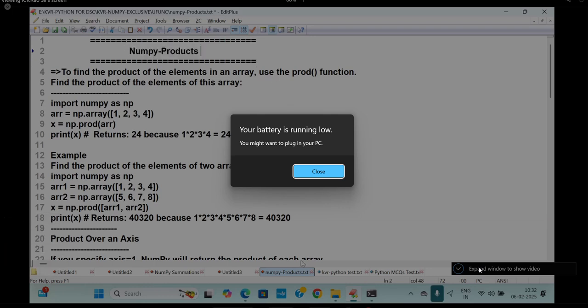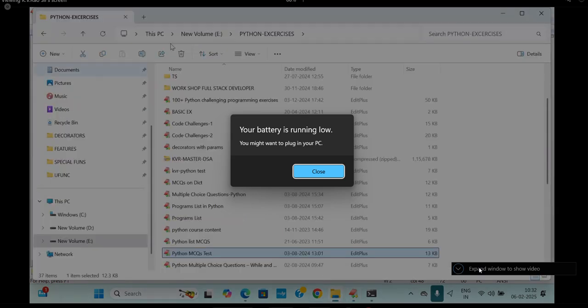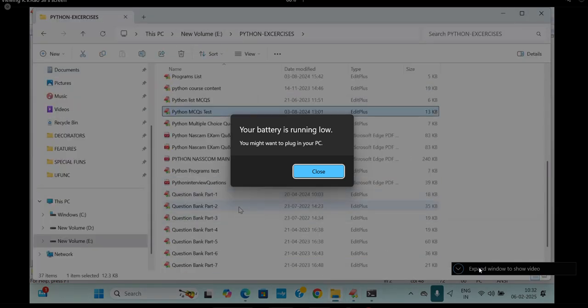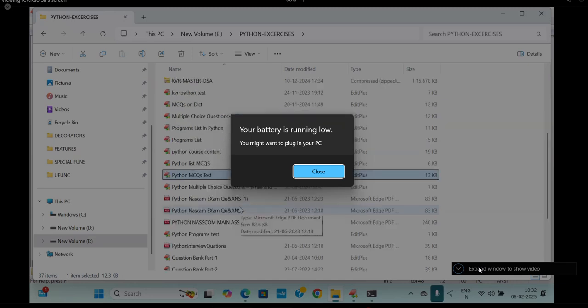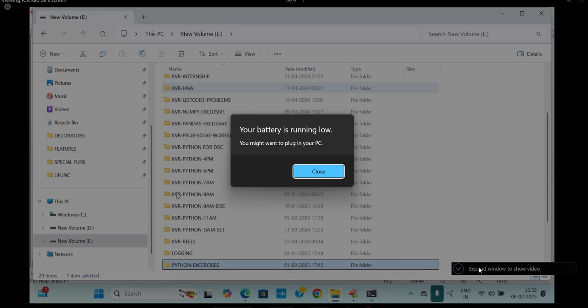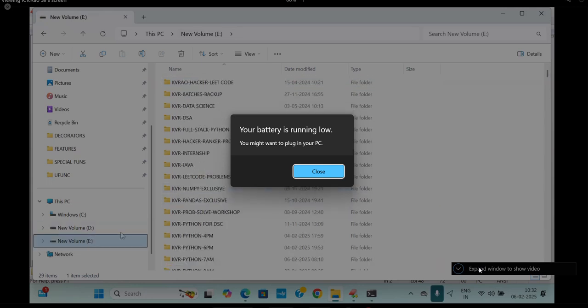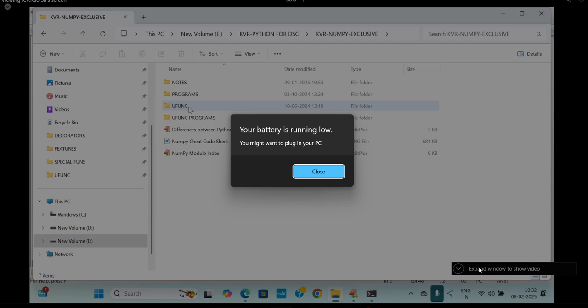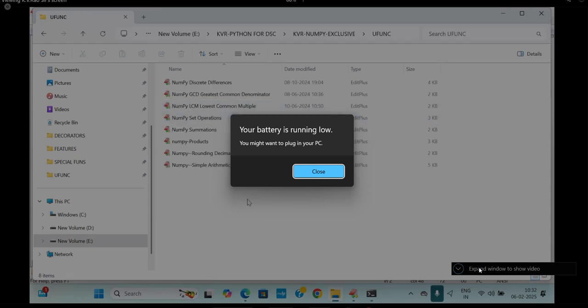Are you following this now? Products. Now I'll go to the next. I'm having so much data with me. All of it I will send you. Okay, now go to the next. Another one I will take. Next, I will go to this place. Here I'm going to write it: universal functions. After that, I'm going to take up simple arithmetic.